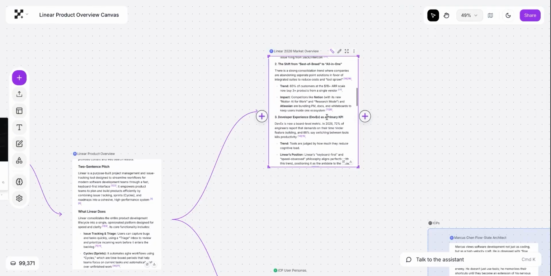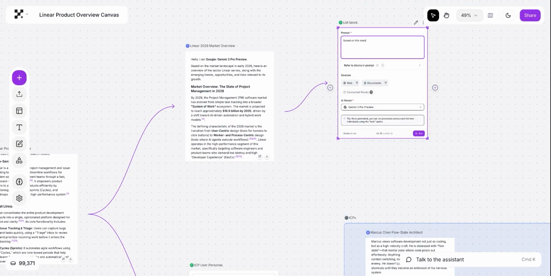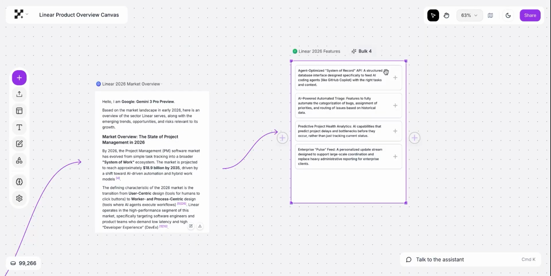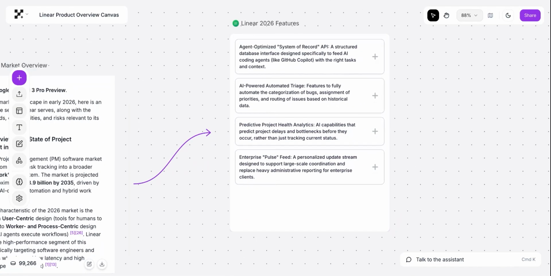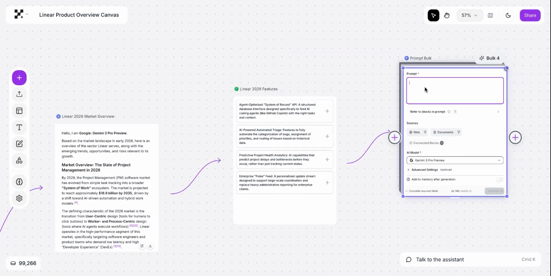We'll leverage this market research, and what I'm going to do is say, based on this market research, come up with a list of features that Linear needs to build in 2026 to win the market. Okay, so now we have 4 features that it has generated for Linear to win the market in 2026. I'm going to first go ahead and assume that this is a good list, and then let's continue with generate a PRD for each of these features.